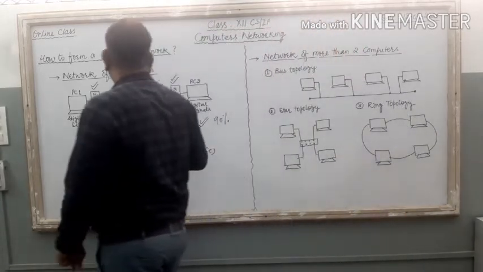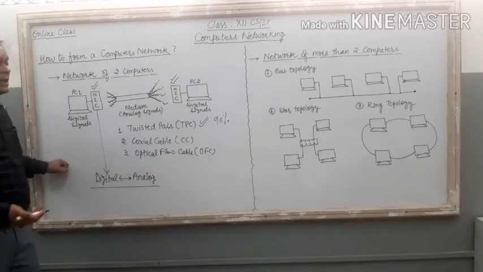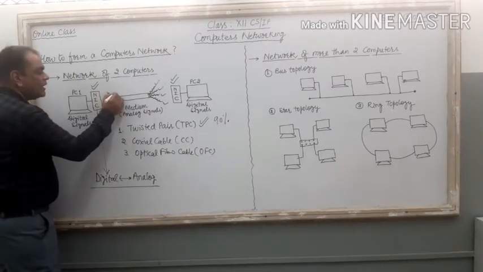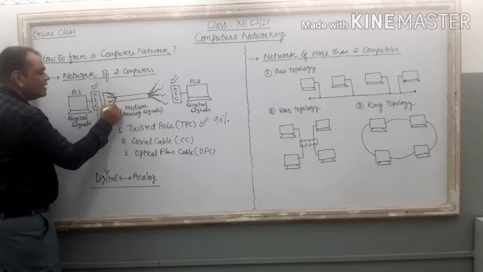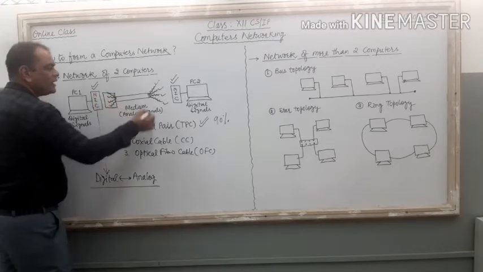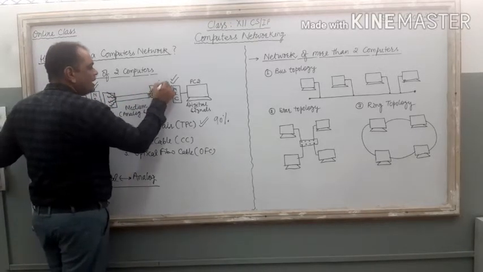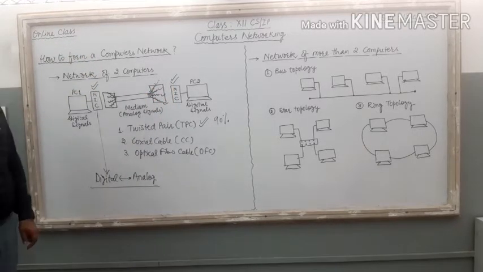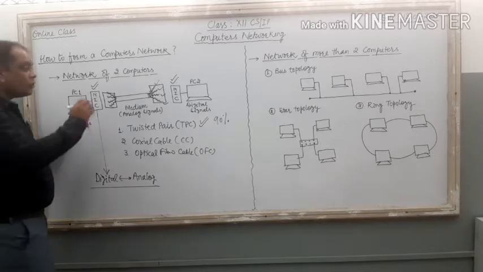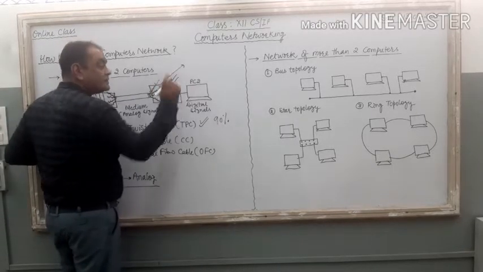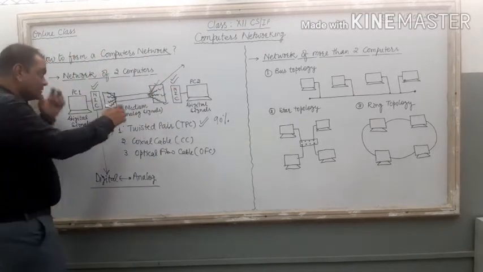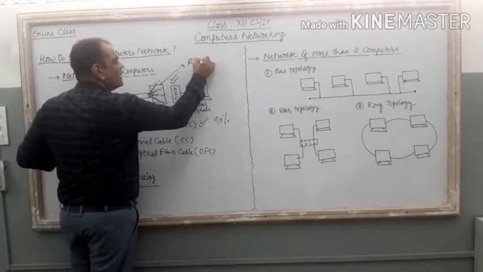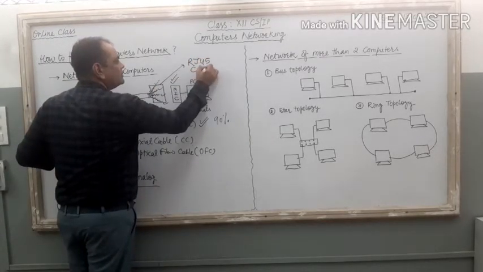We just attach this socket over here. These 8 wires are clubbed inside the socket. So for a single wire we require 2 sockets, right? Now for a twisted pair cable, this socket is known as the RJ45 connector, right?